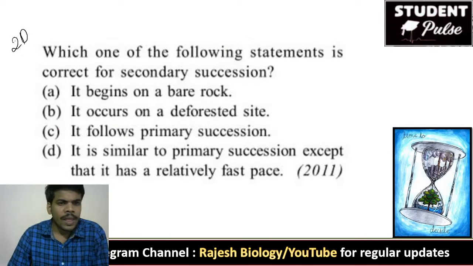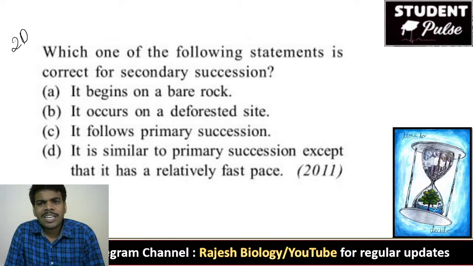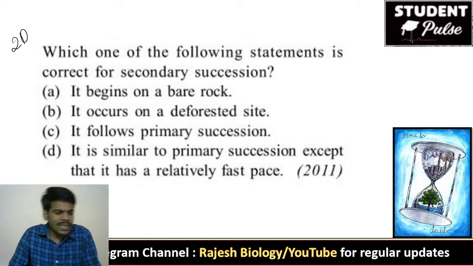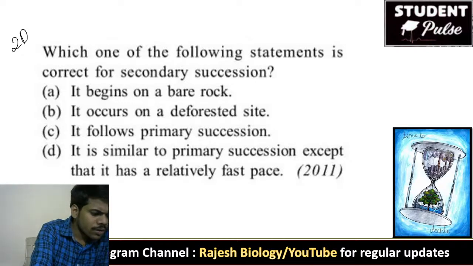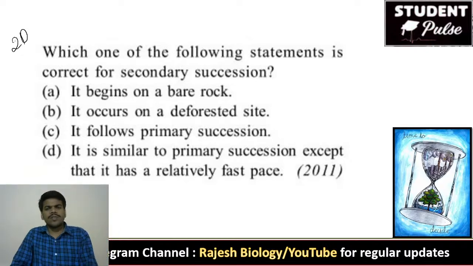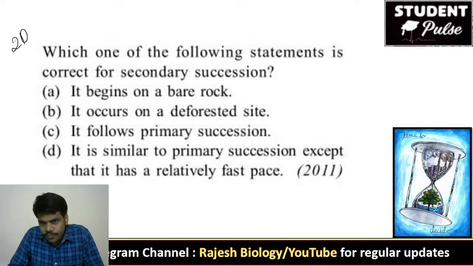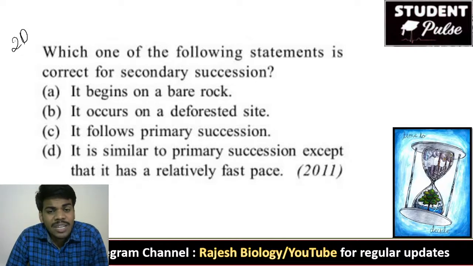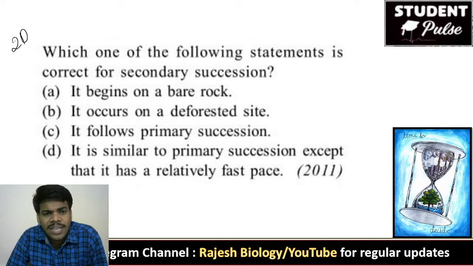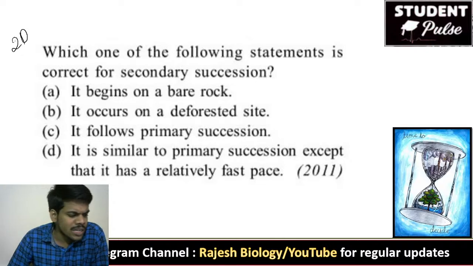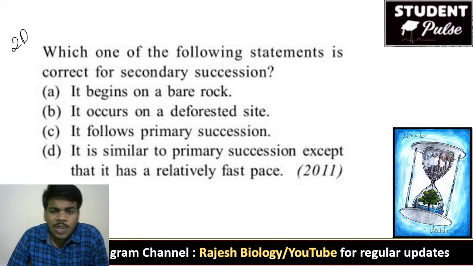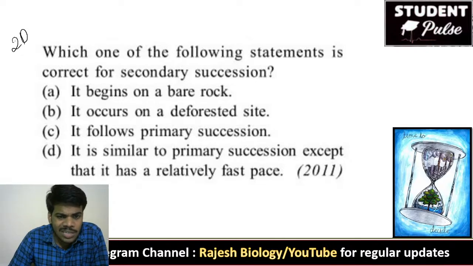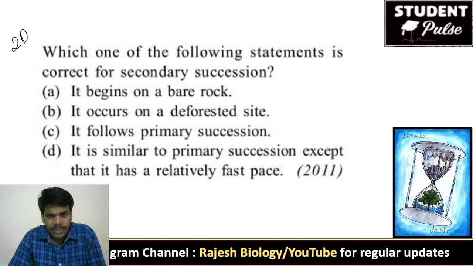Praveen Kumar. Which one of the following statements is correct for secondary succession? It begins on bare rock? No. It occurs on a deforested site, or it follows the primary succession, or it is similar to primary succession except that it has a relatively fast pace.